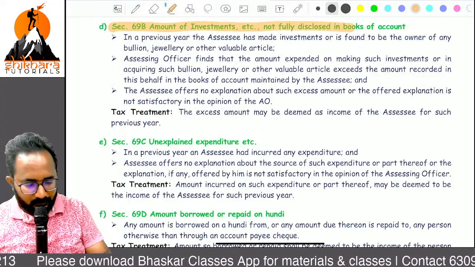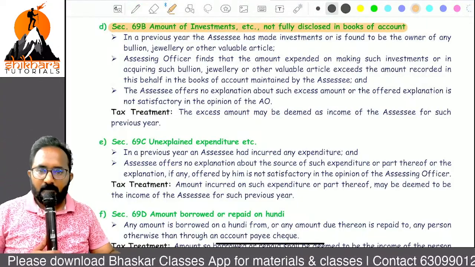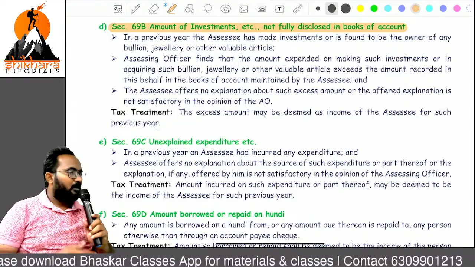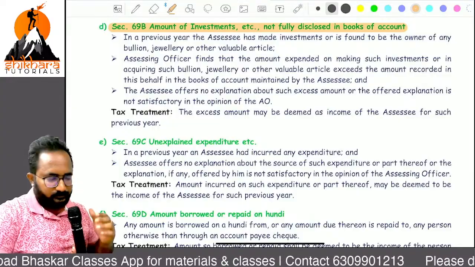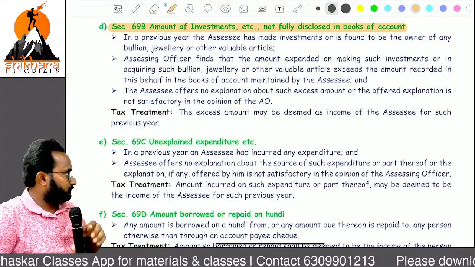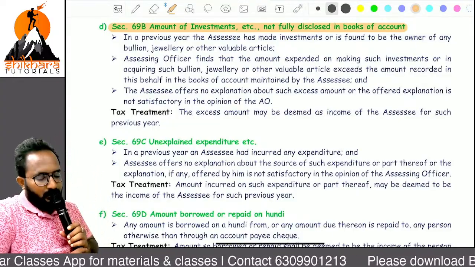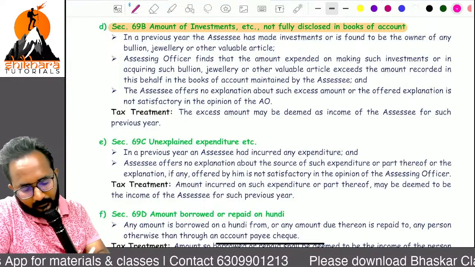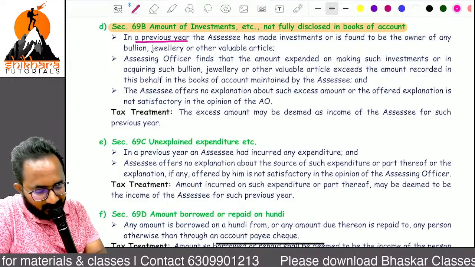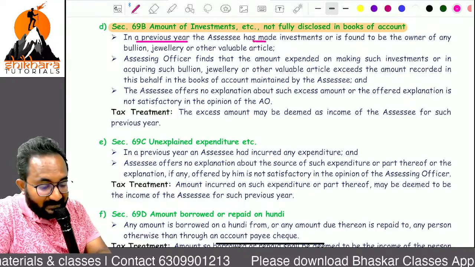Next point, 69B. What is that? Here also, in the previous year, you made some investments.